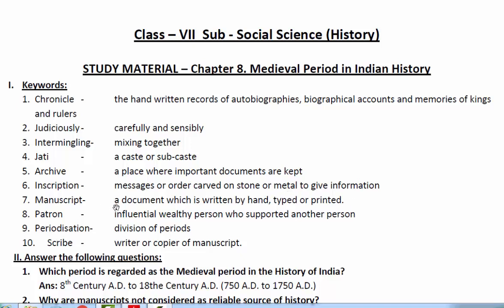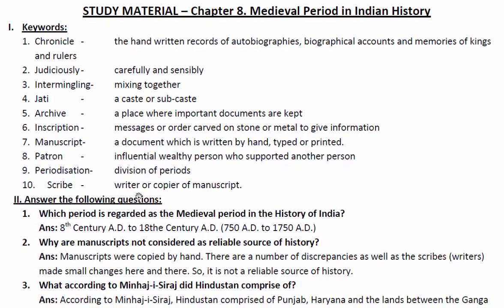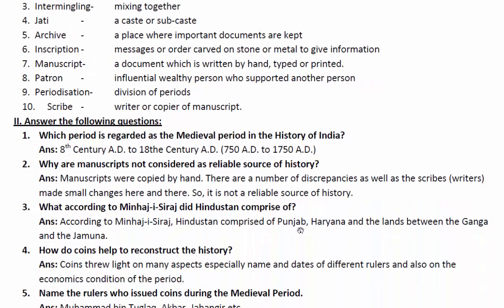Manuscript, a document which is written by hand, typed or printed. Patron, an influential, wealthy person who supported another person. That's what we call a patron. Periodization, division of periods. Scribe, writer or copier of manuscript. Okay, let's go to question and answers.